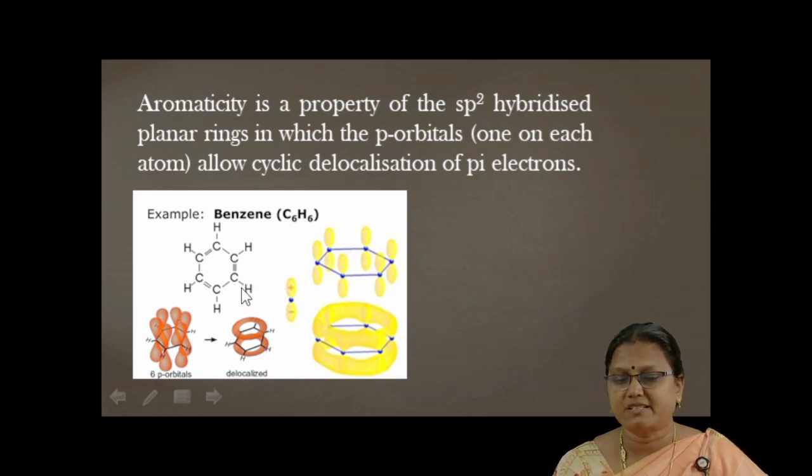In each carbon atom, the unhybridized p orbital is in a position to overlap sidewise to form a pi bond. So, delocalization of pi electrons is there. Whenever there is delocalization of pi electrons in the cyclic structure, this aromaticity concept may arise.